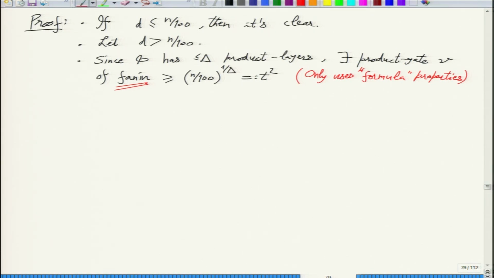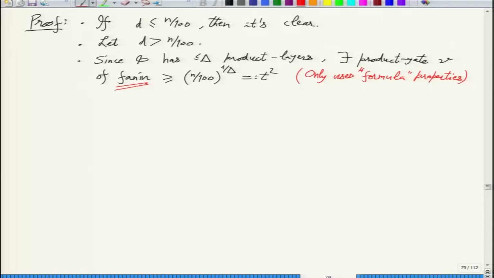So degree is 2 raised to s, but the fan in for all the multiplication layers is just 2. So you will never get anything interesting for a circuit. So formula is actually important and sufficient. In a formula you can just look at the tree structure, and if every multiplicative fan in is smaller than this n by 100 raised to 1 by delta, then observe that the final degree will be smaller than n by 100. That's all.